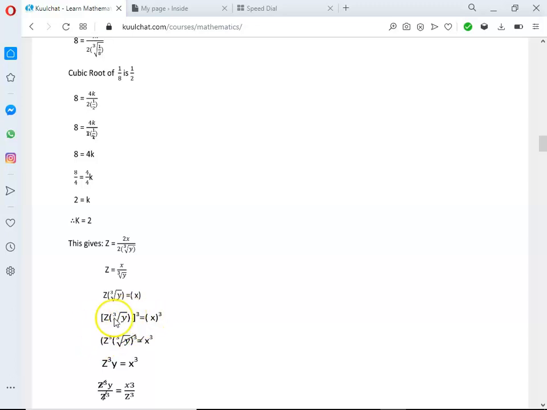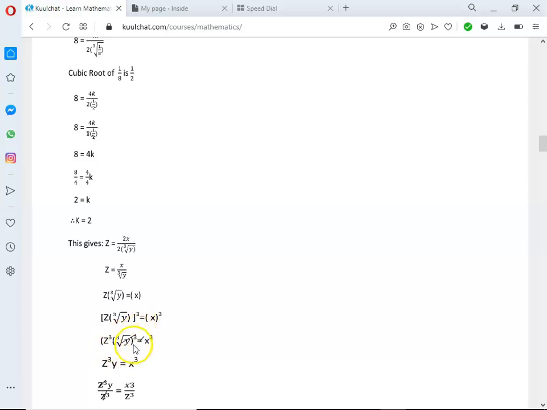Now we have to expand it. This cube is affecting the z, and at the same time affecting the y, so take note. We expand and we get z to the power 3 times the cubic root of y to the power 3 equals x to the power 3. Here the cube will cancel the cubic root.